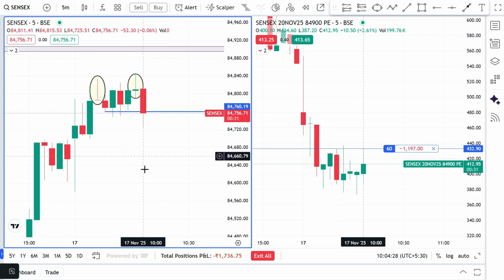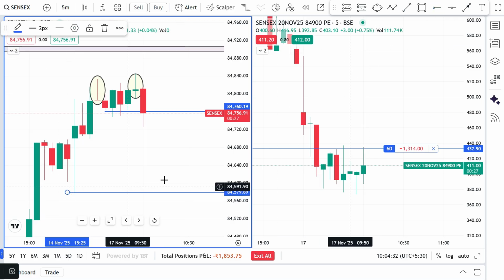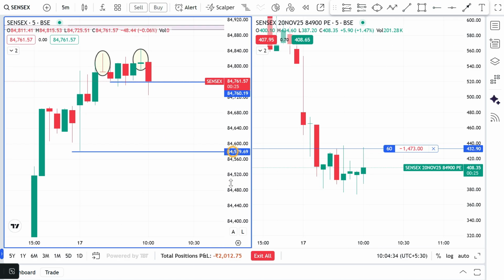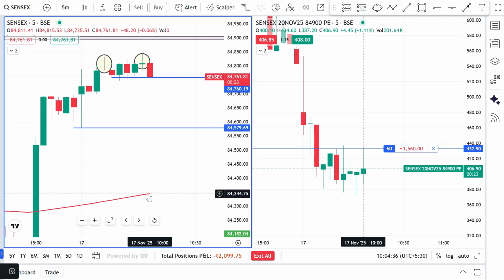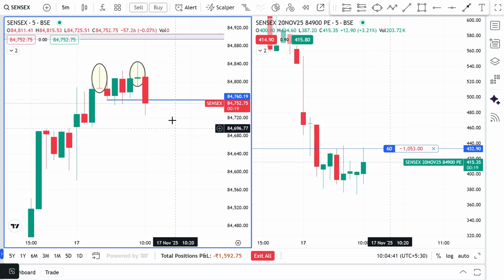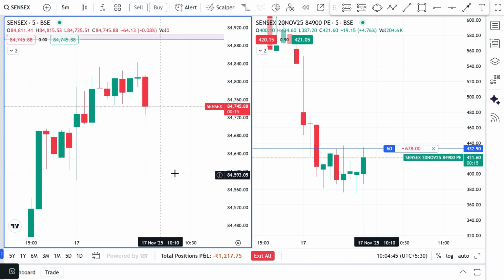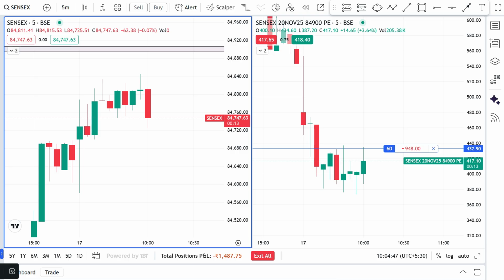So I'm expecting it has to fall. Technically it is very clear, it has to fall, and we expect a minimum target of this one. If it breaks, we can expect this 200 EMA as one more target. In case the market breaks upside, it is highly confirmed there is no strength to continue on the bearish side, and the market is going into consolidation mode. So let's wait for it. Wait for the candle close. Mostly it has to fall.